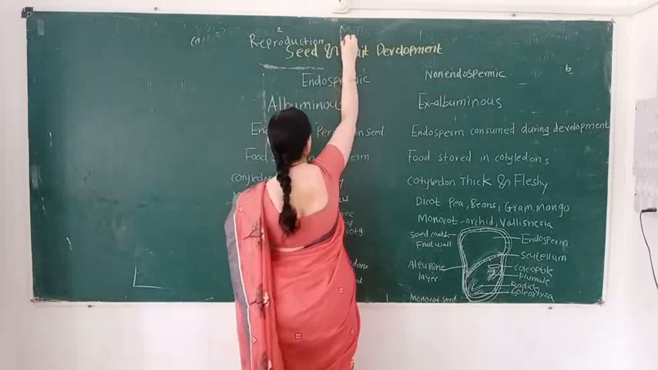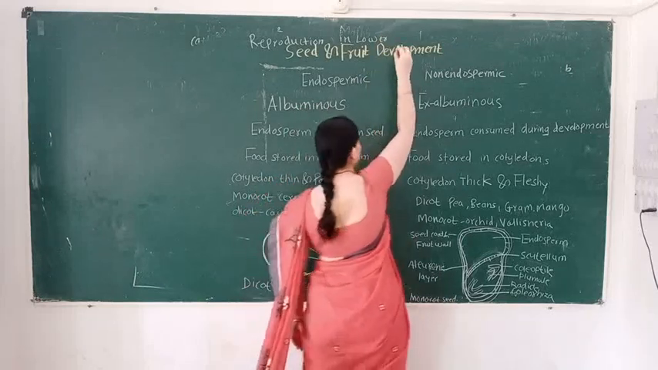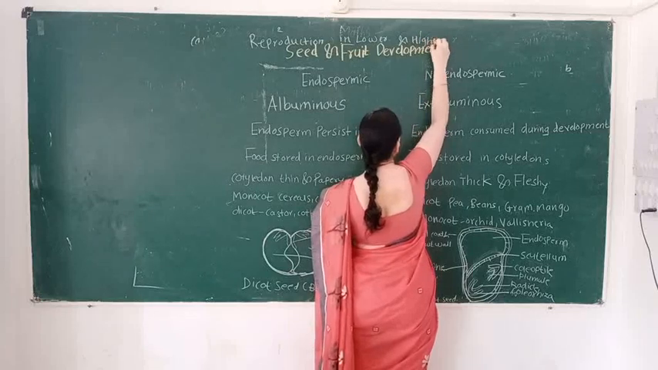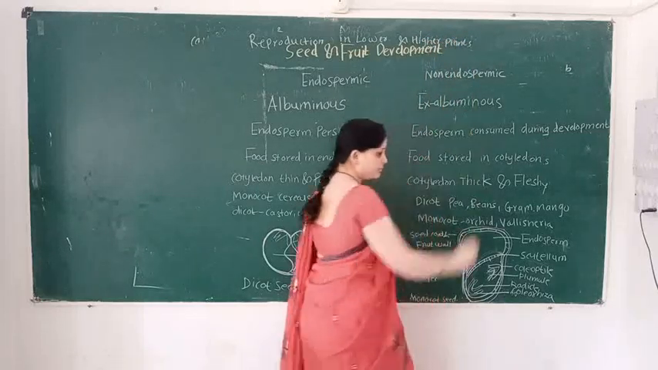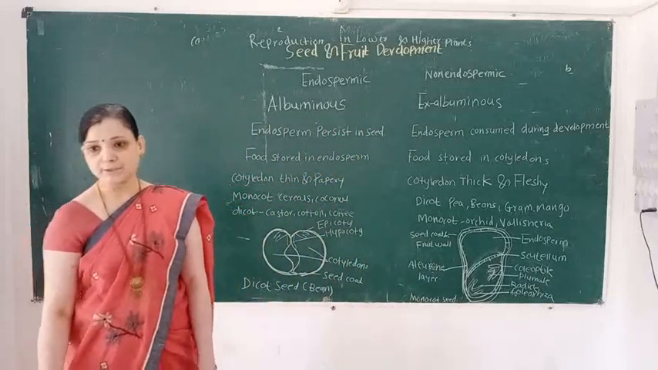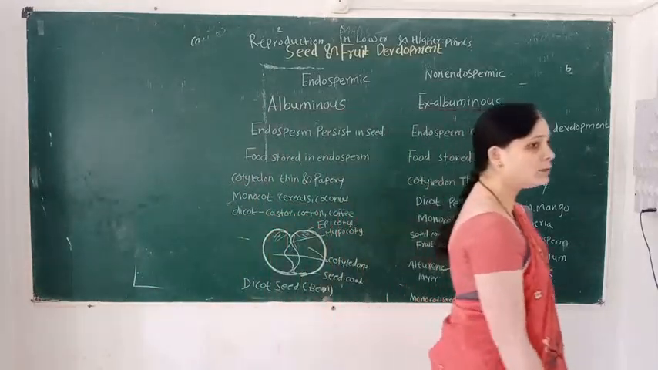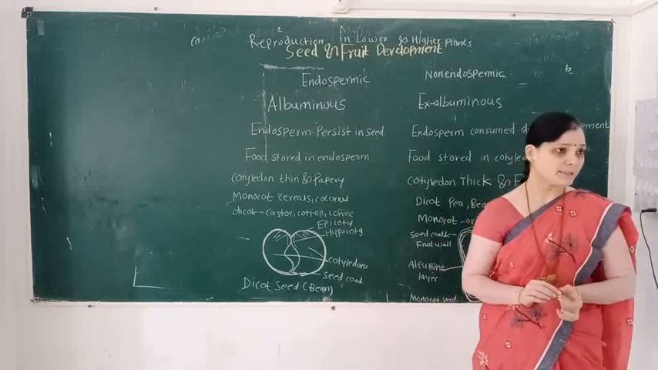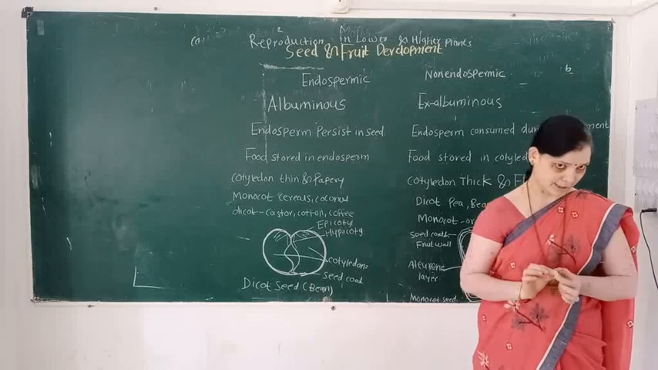Our topic name is reproduction in lower and higher plant. In the previous video, we learned the development of the embryo, development of endosperm and development of the embryo. These developments are seen in post-fertilization changes.